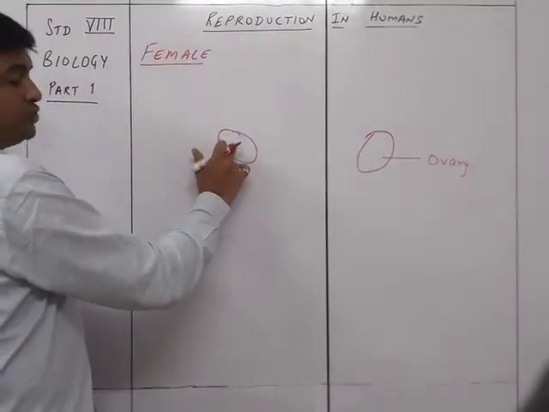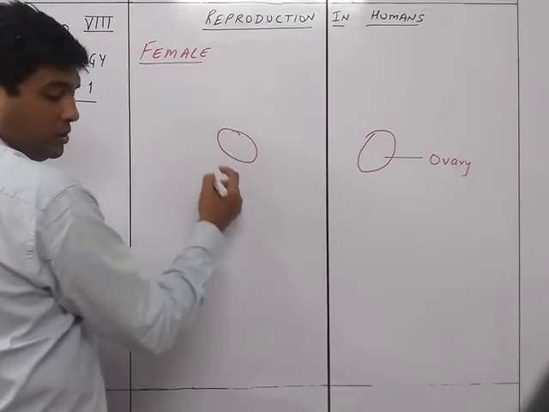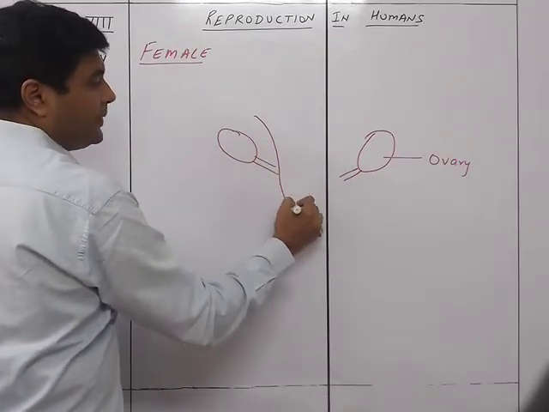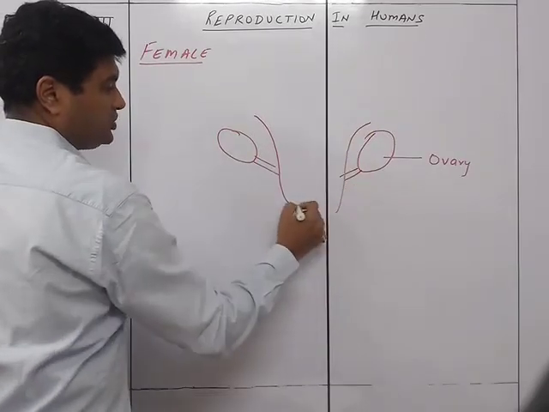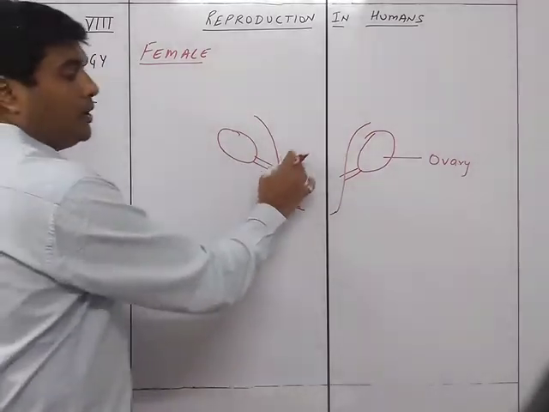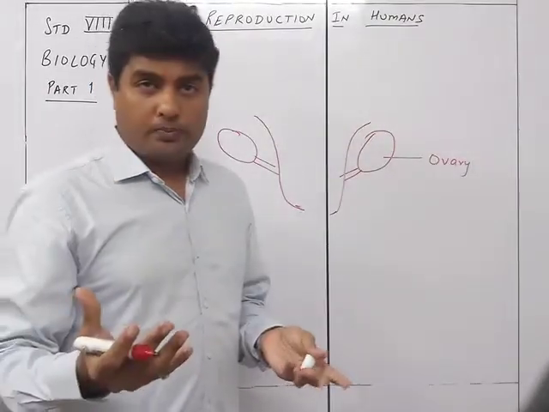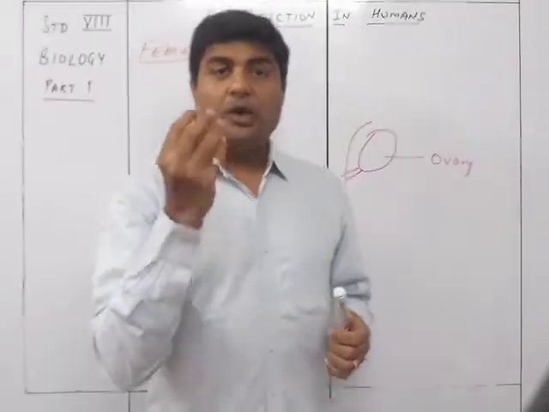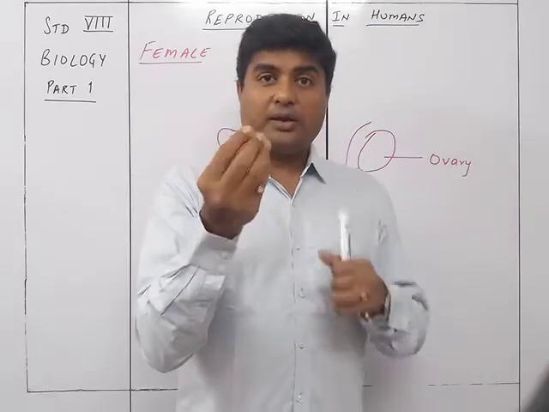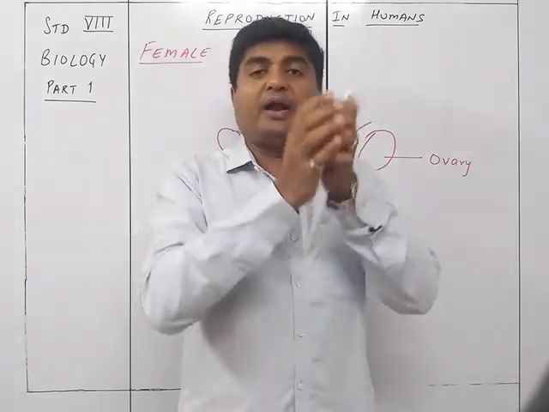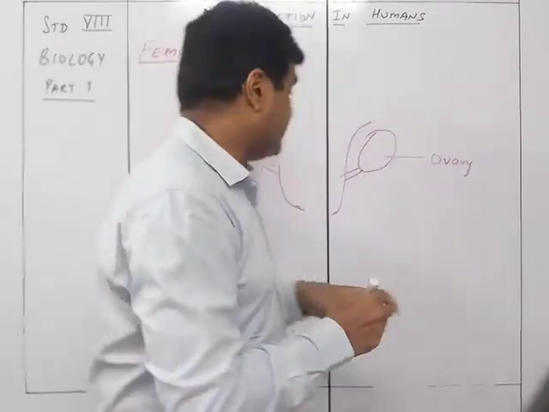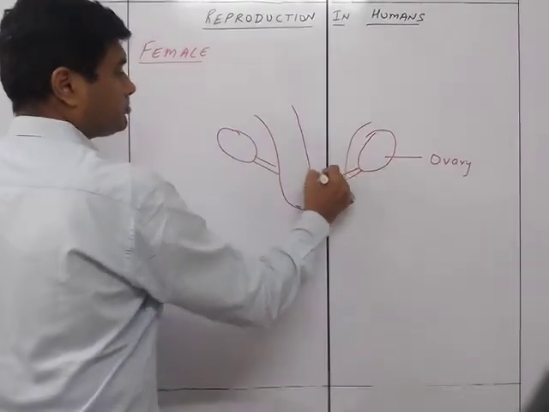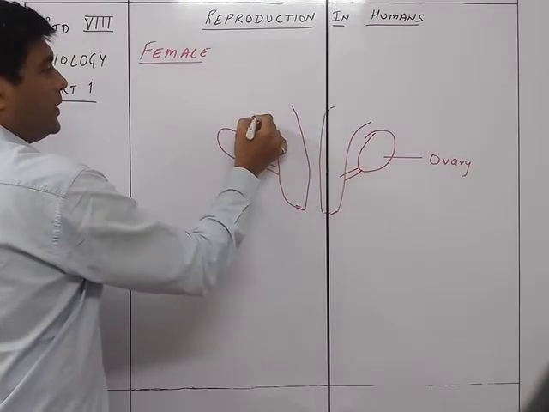This ovary is connected over here to the uterus. Now the uterus is that particular funnel shaped structure which is the place where the baby can grow. The uterus is that thick layer of skin or muscle wherein the zygote or the embryo can be embedded and form into a baby. So that is this particular uterus. So the uterus is over here like this.